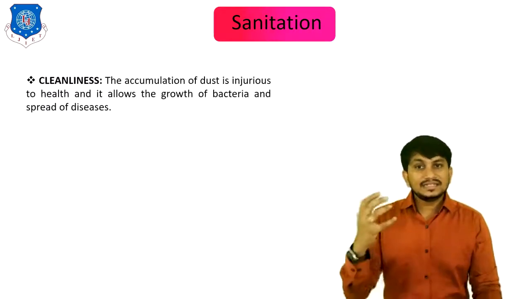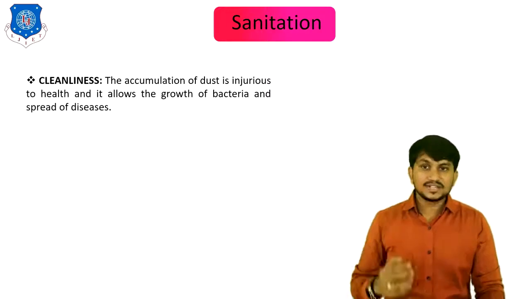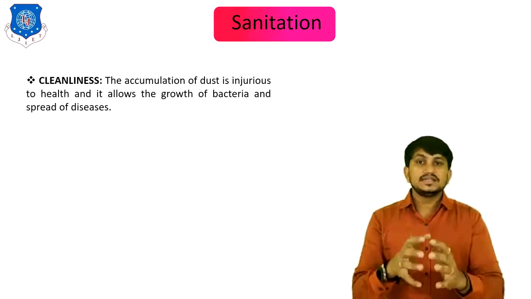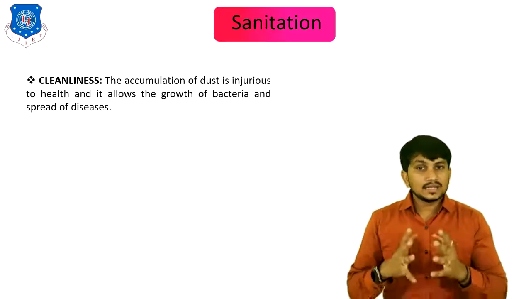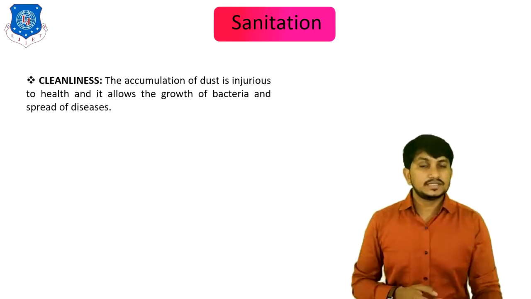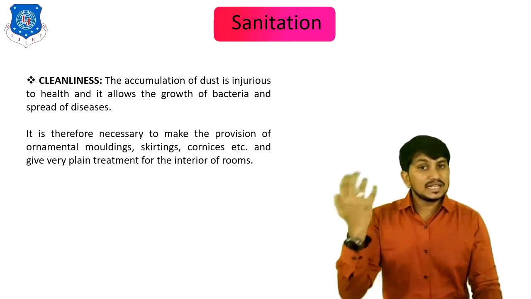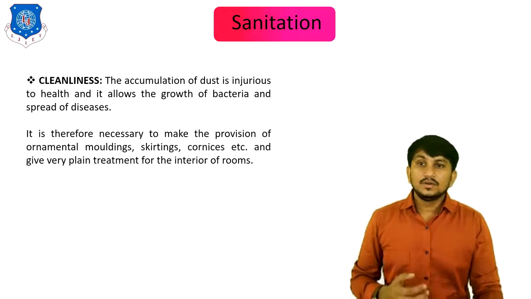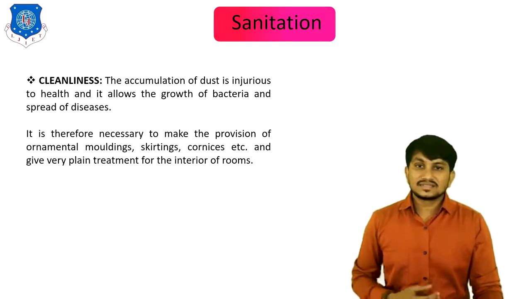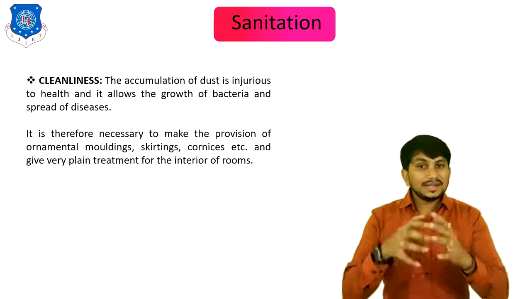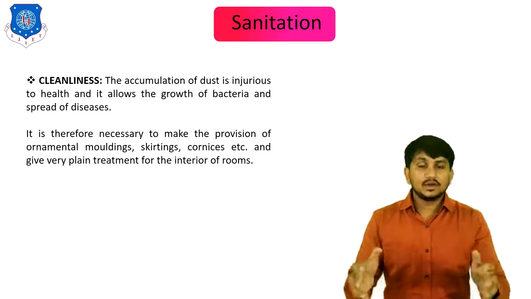Cleanliness is also included in sanitation. The accumulation of dust is injurious to health and it allows the growth of bacteria and spread of diseases. It is therefore necessary to avoid ornamental moldings, skirtings, cornices, etc. and give very plain treatment for the interior of the rooms.